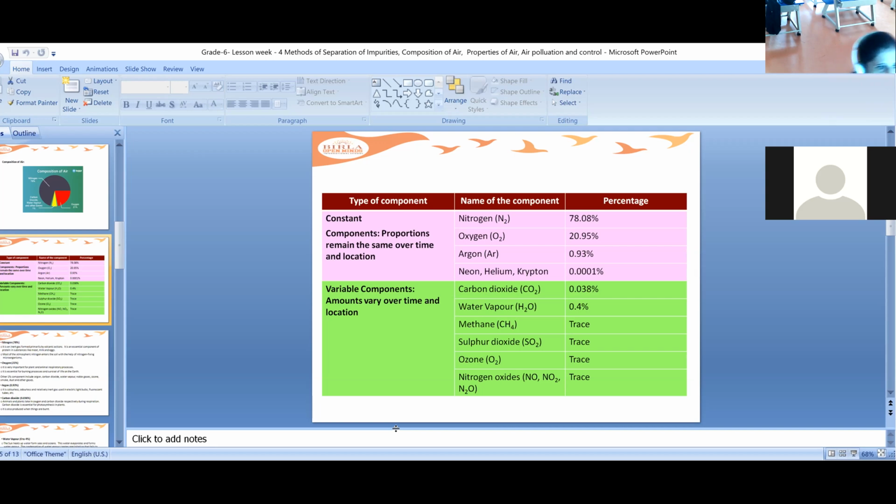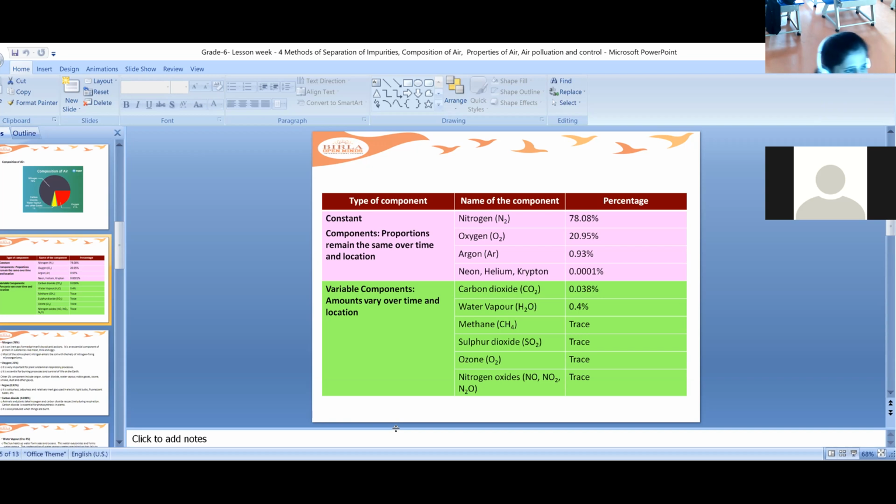Argon is 0.93%. Neon, helium and krypton are about 0.0001%.